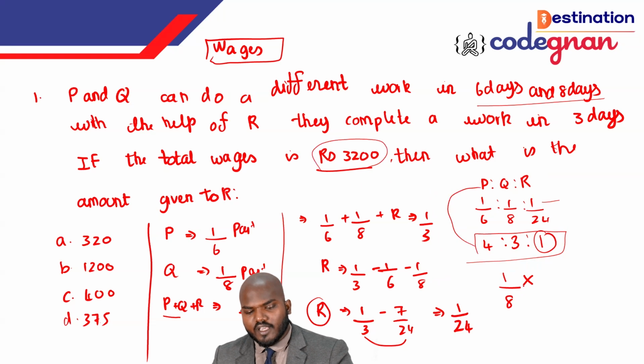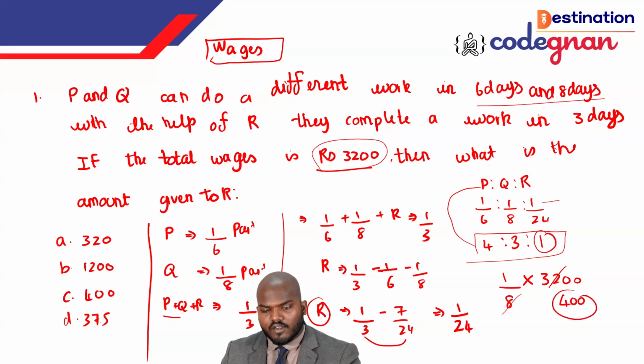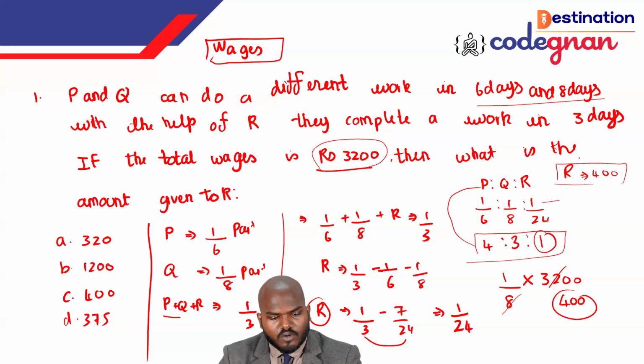We can call it 3200. So 3200, if you cancel this, we get the value 400. So R is equal to 400 rupees. The amount given for R is 400 rupees. So this is the way you must deal with this question.